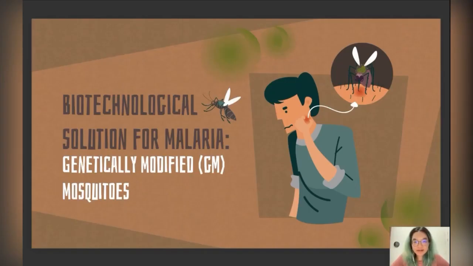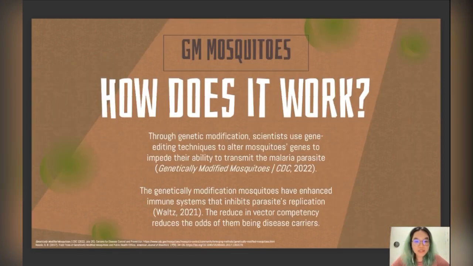Next, let us discuss an innovative solution in the fight against malaria: genetically modified mosquitoes. These mosquitoes have been altered using gene editing techniques such as CRISPR-Cas9 to reduce their ability to transmit the malaria parasite. Scientists can change these mosquitoes' immune response genes or parasite receptors via gene editing. This prevents disease transmission.